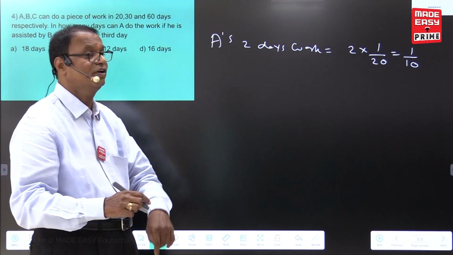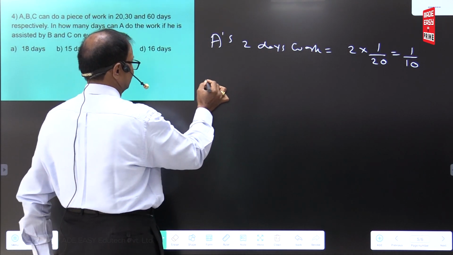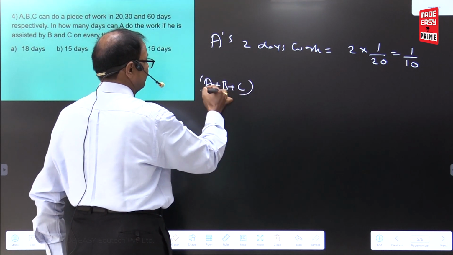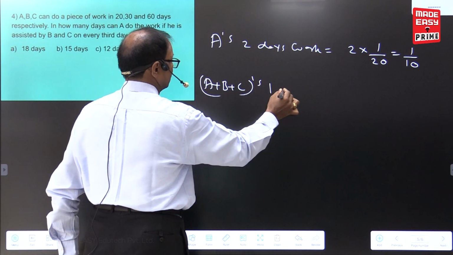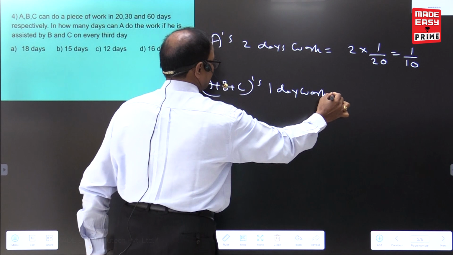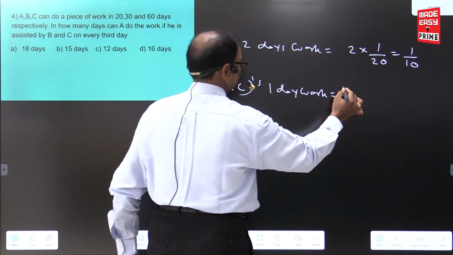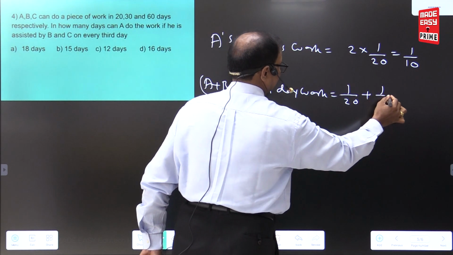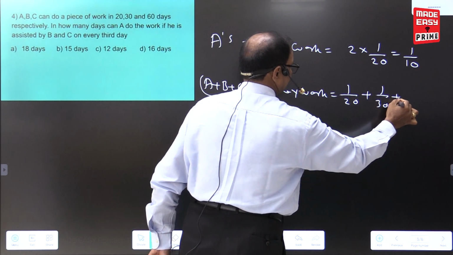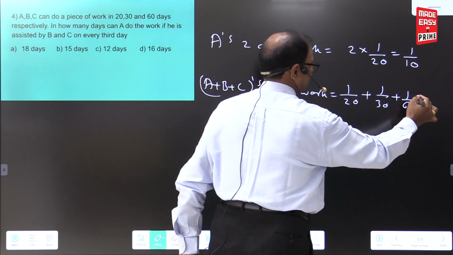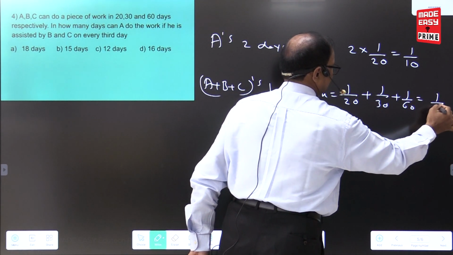Now we are coming to the third day. A plus B plus C 1 day work: 1 by 20 plus 1 by 30 plus 1 by 60. So we are getting 1 divided by 10.